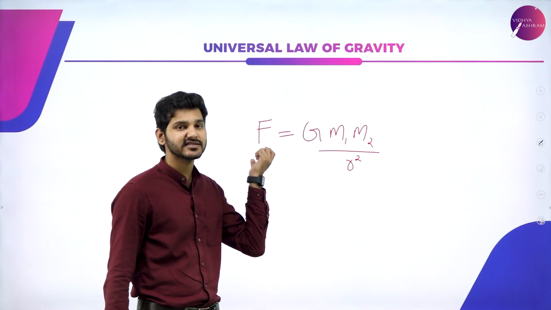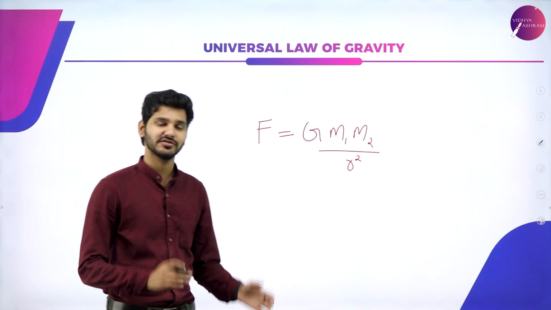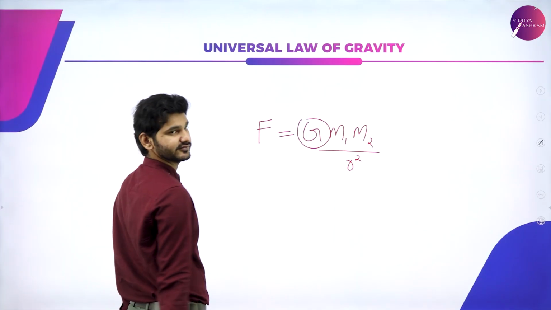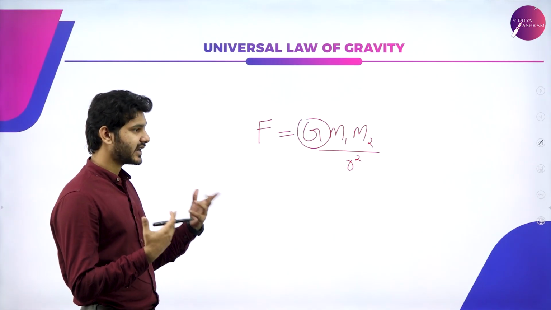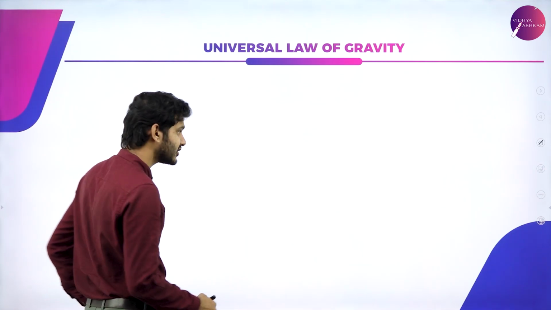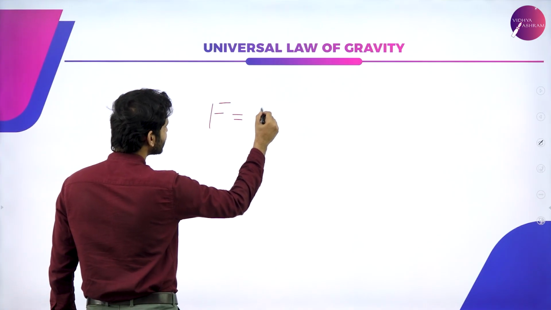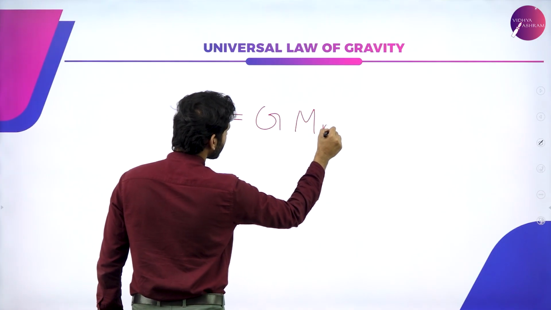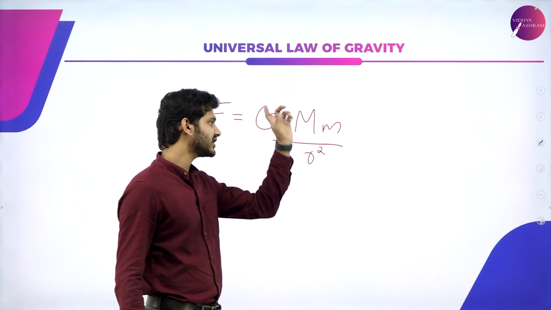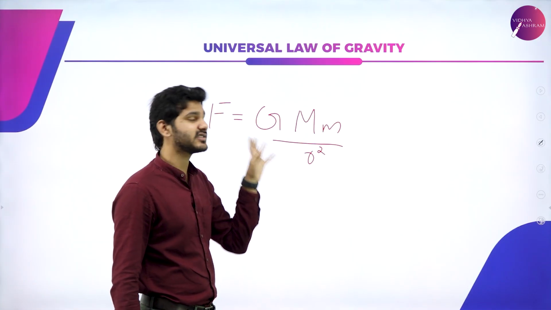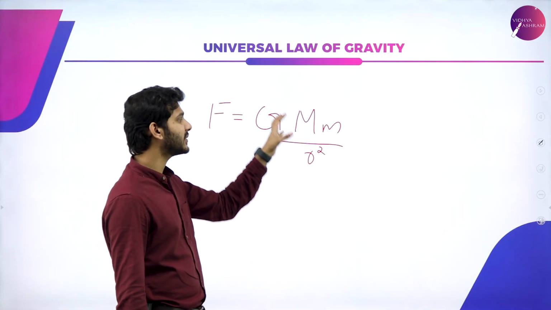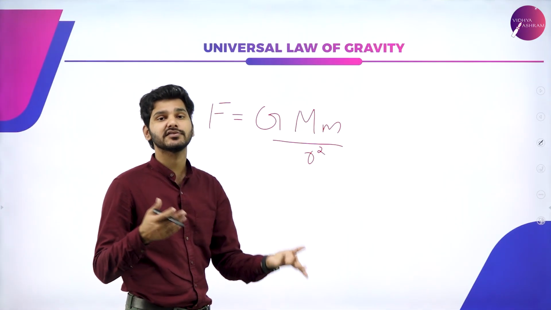It's force on the left hand side, so obviously the SI unit is Newton. But they can ask you what is the SI unit of G, the gravitational constant, or what is the dimensional formula of G. Then you can just rearrange the equation and calculate it. It's that easy. So again, F is equal to capital G M by R square. You can use M1 and M2, or just one capital M and one small m. This is mainly used when we are talking about Earth attracting other objects, that is when we use capital M, considering it as the mass of the planet.